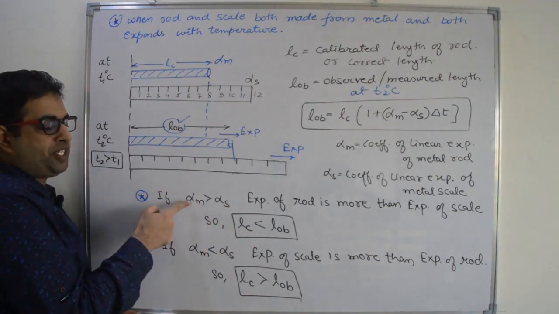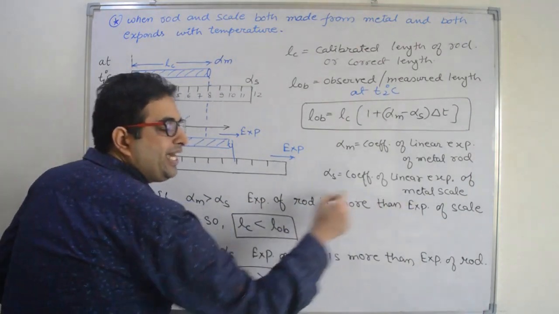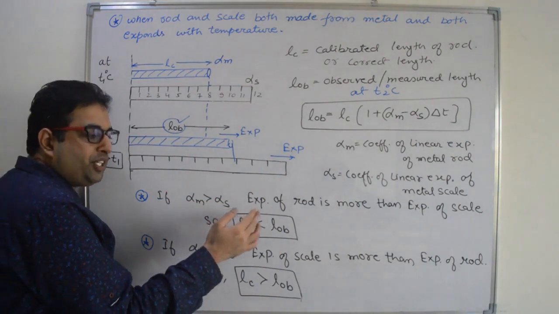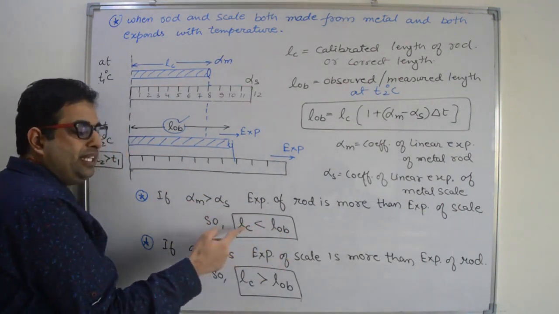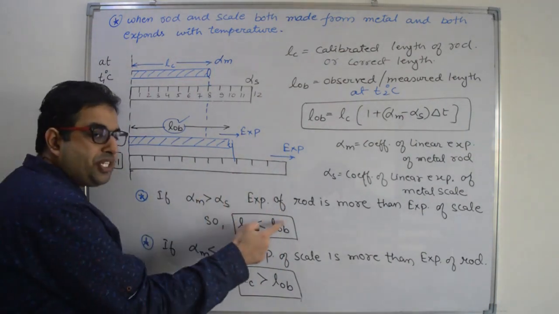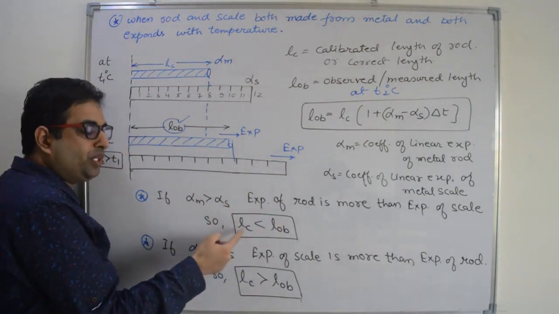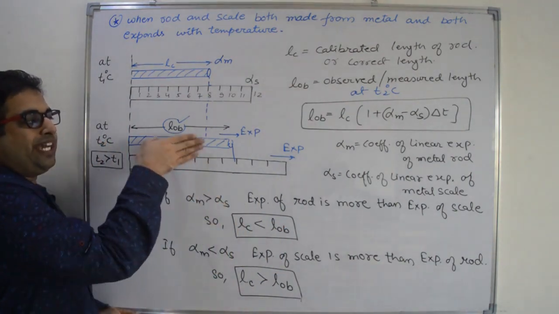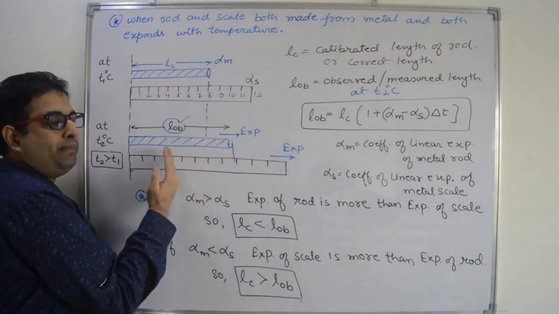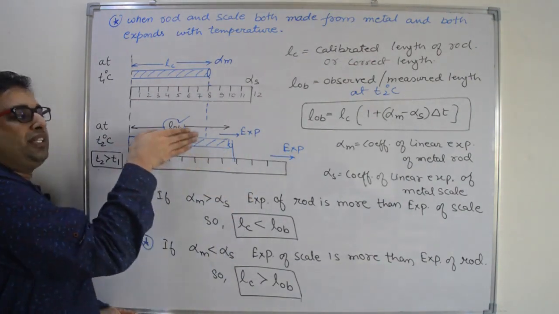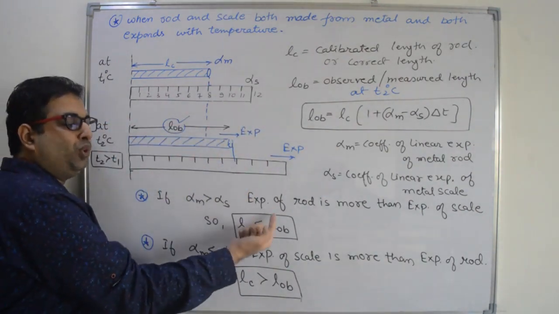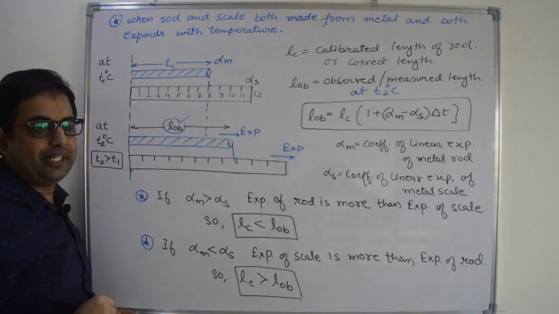That means expansion in rod is more than expansion of scale. In that case, the measurement of the scale will be more than the correct value, because the rod is expanding more. Then the measured or observed length will be more than the correct length, because the expansion in the rod is more than expansion in the scale. So here marking will shift slowly but the rod will expand rapidly. So overall observed length will be more than the actual or correct length.